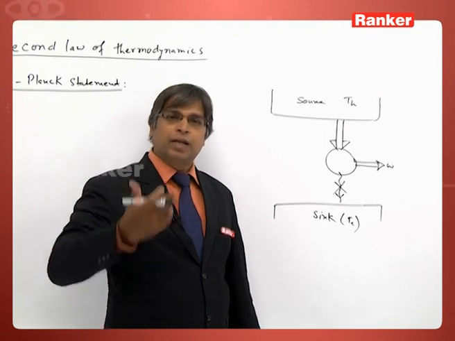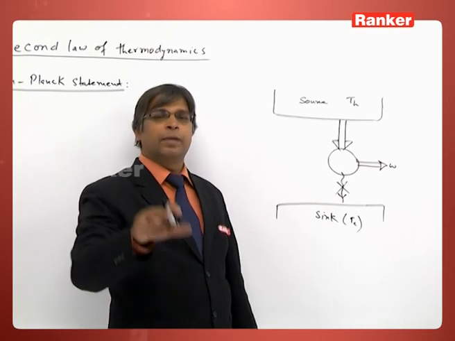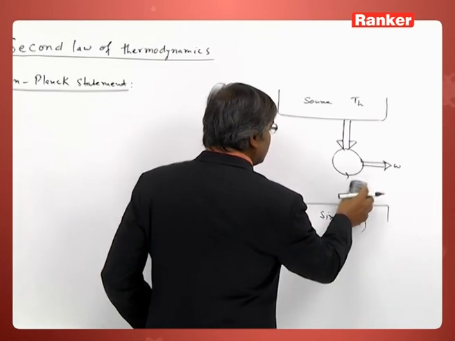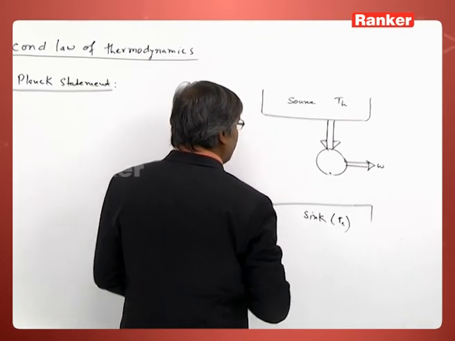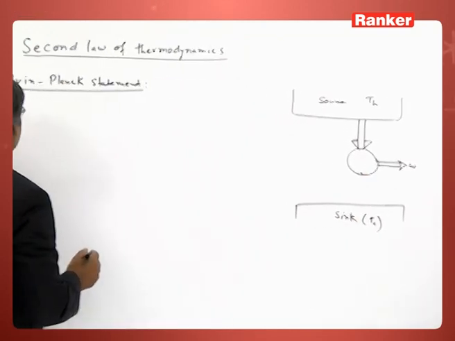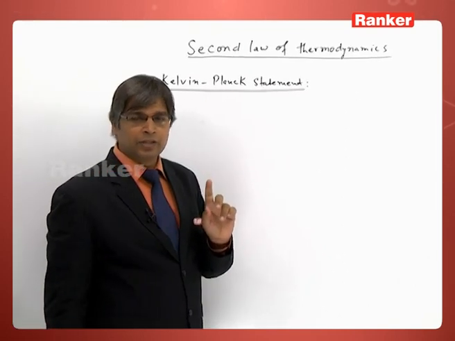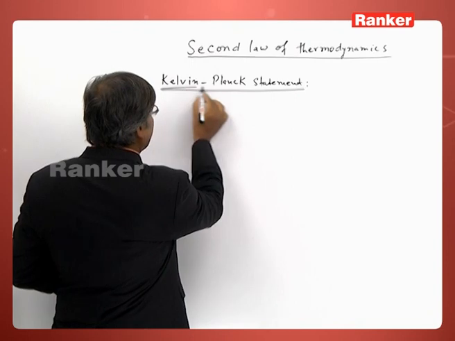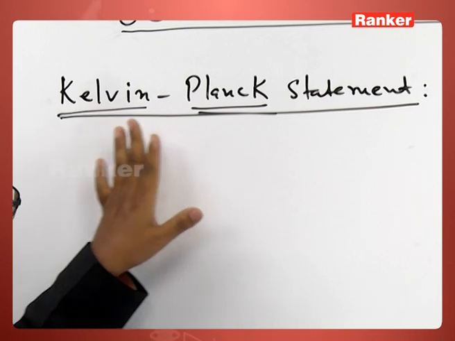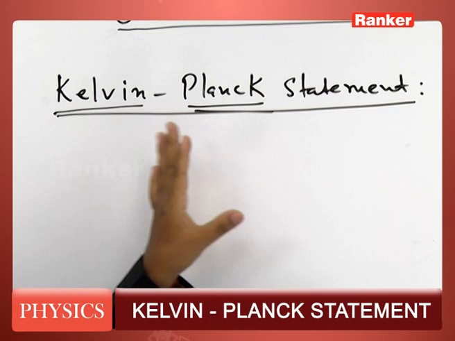So this was made the fundamental law of nature, the second law of thermodynamics, which only prohibits us from making such a machine. So this is what we call the Kelvin Planck statement of the second law of thermodynamics. Kelvin was one physicist, Planck was another physicist. They are different persons. So I will write the original words of Kelvin and Planck and show why they are the same statements. So we say it's the Kelvin Planck statement.